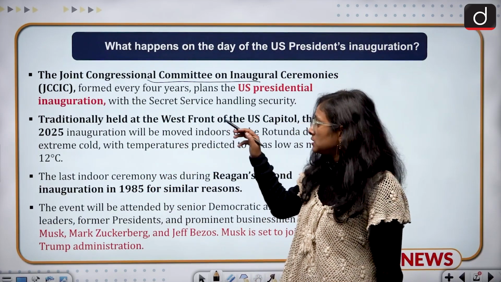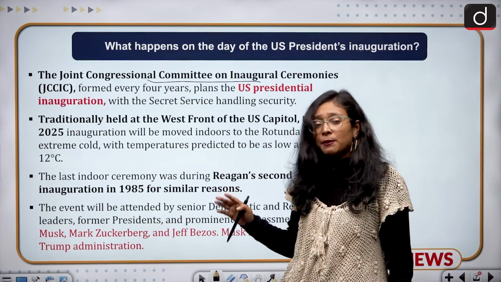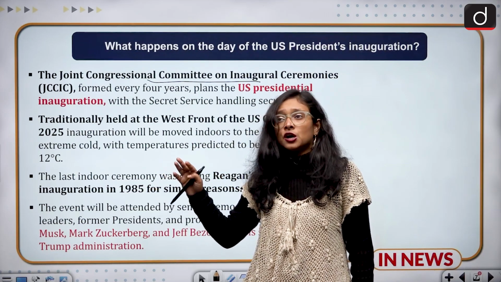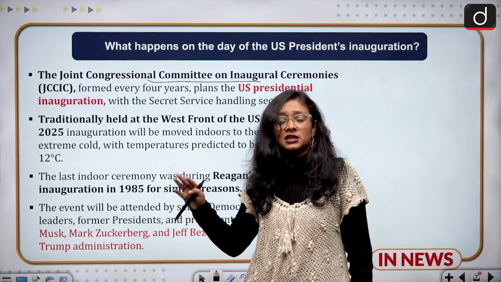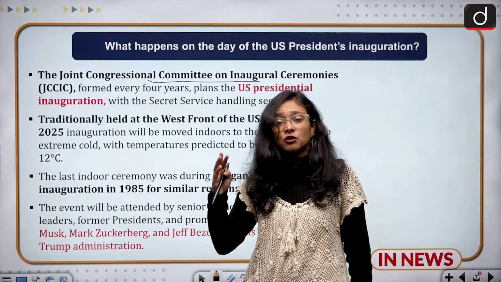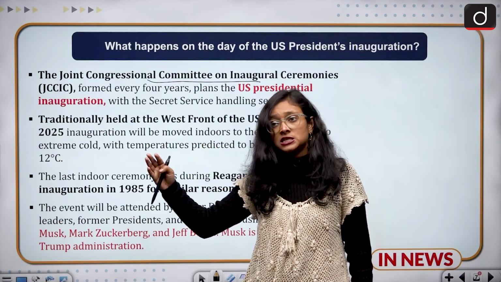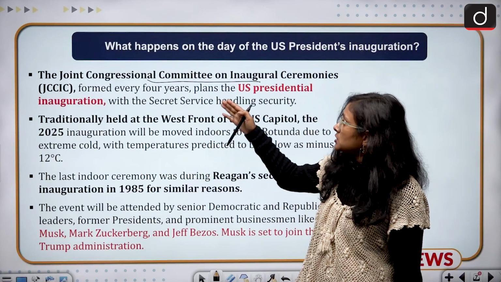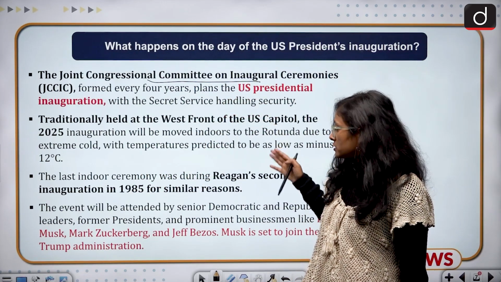Apart from the oath ceremony, there are different cultural programs associated with it, followed by the oath ceremony. There is a lunch also, and a separate program for the farewell of the former president and his Senate member. So this is the day of the oath ceremony.